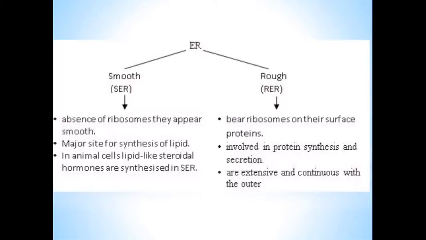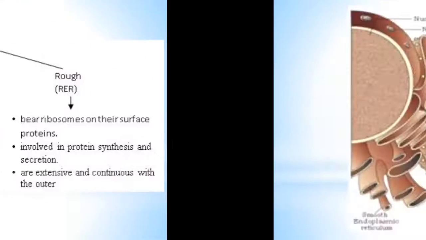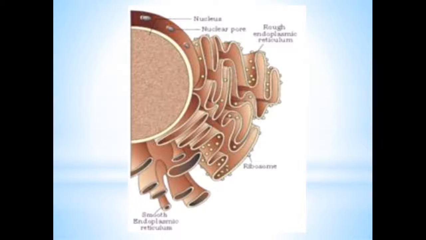Rough bears ribosomes on its surface, the site of protein synthesis, involved in protein synthesis and secretion, and is extensive and continuous with the outer plasma membrane. See the structure of endoplasmic reticulum: one end is attached with the nucleus, another end is attached with the plasma membrane.